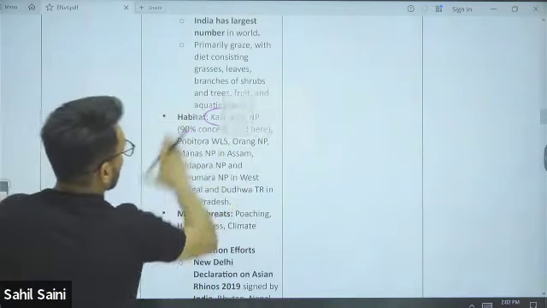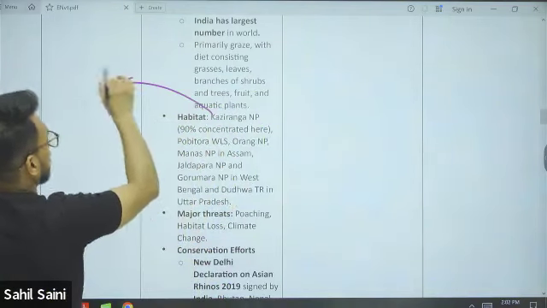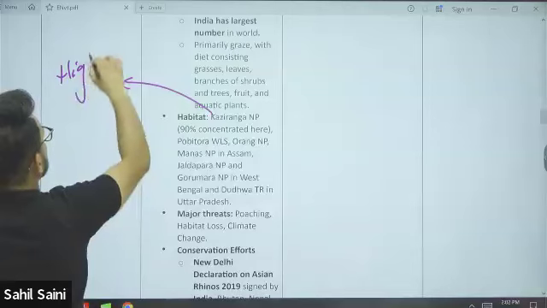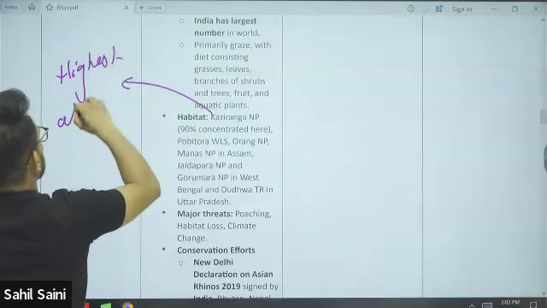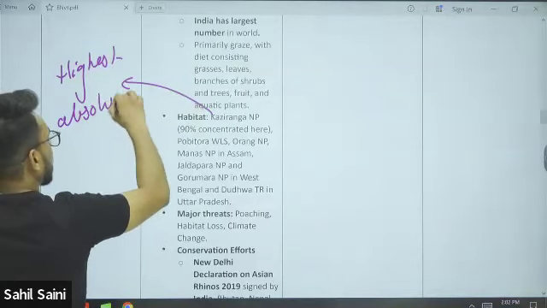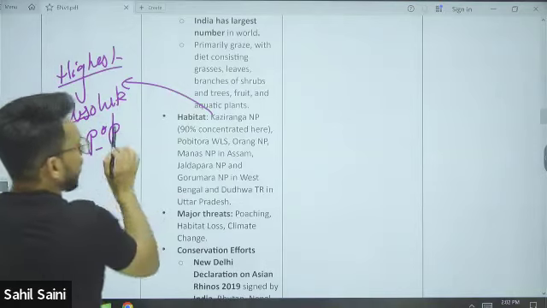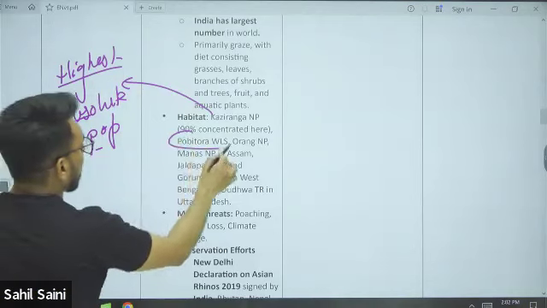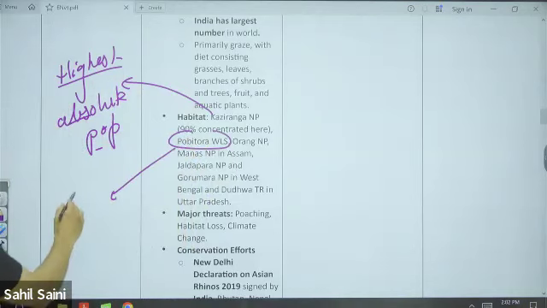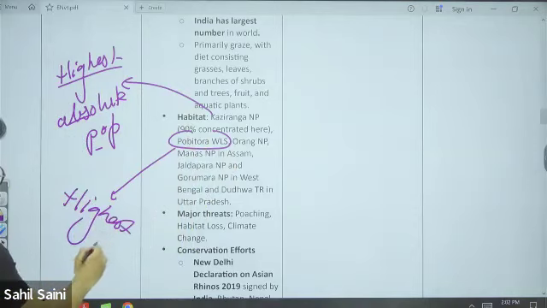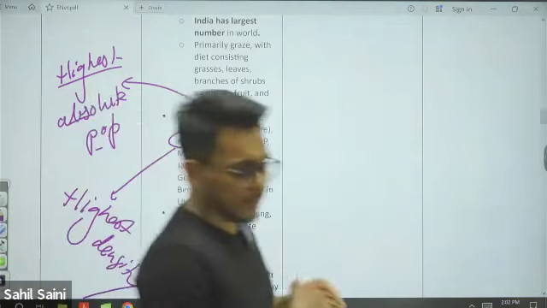Kaziranga, highest absolute population. Pobitora Wildlife Sanctuary has the highest density. Guys, is this clear?